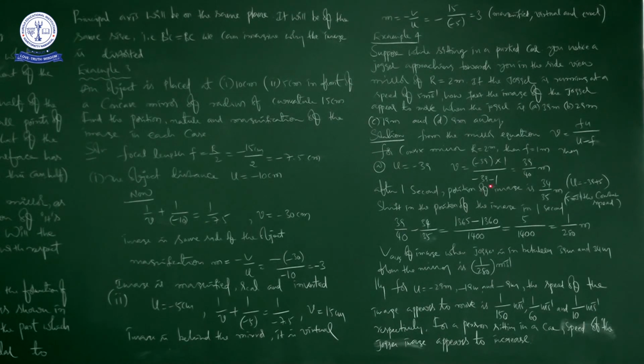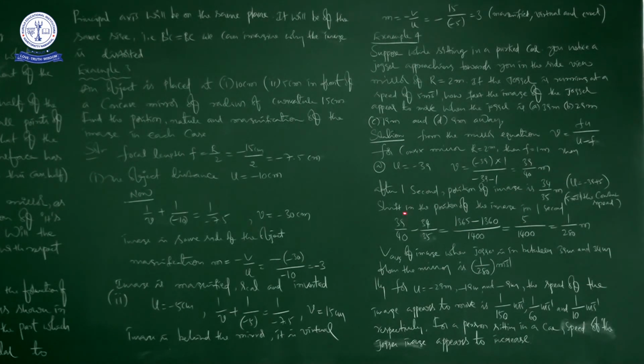So what about that u? Minus 39 plus 5. So after 1 second he is at 34 meters. So if you take u as minus 34, then it will be the position of the jogger's image after 1 second, right?